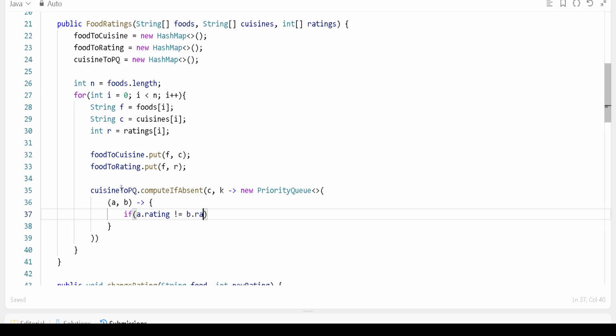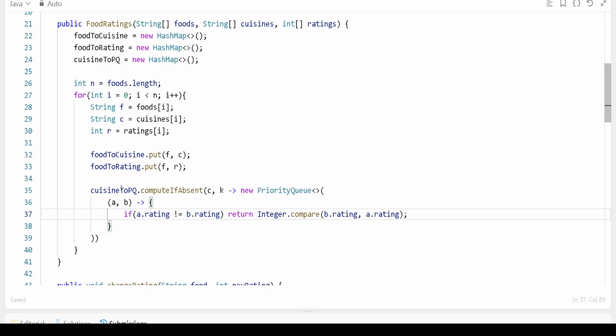A rating is not equal to b rating. Okay, if it is not equal, you just return Integer.compare(b.rating, a.rating), which means using the compare method, right?